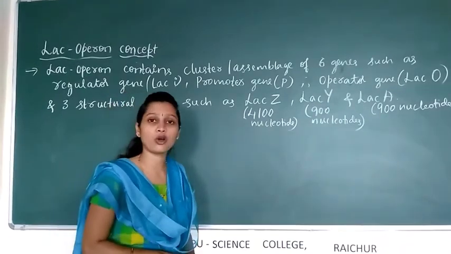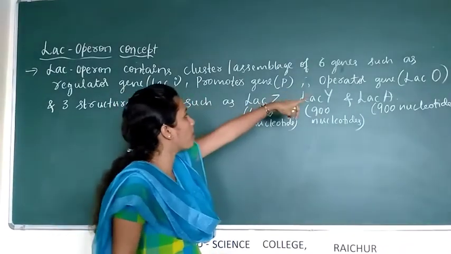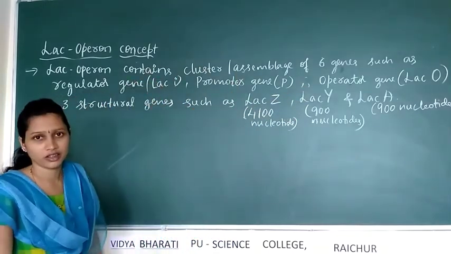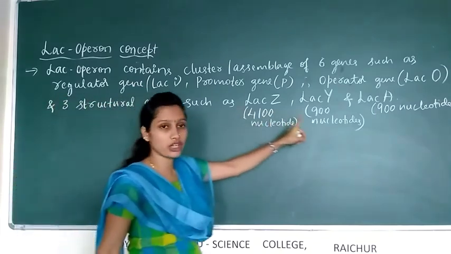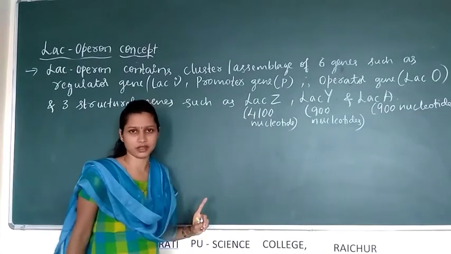In the LAC operon, 3 structural genes are present along with the operator gene, promoter gene and regulator gene. The 3 structural genes specifically code for particular enzymes.